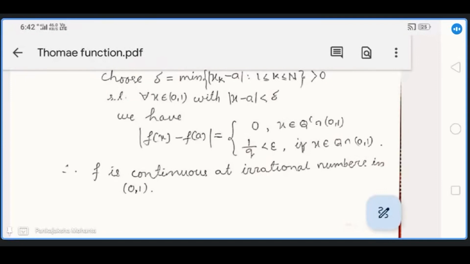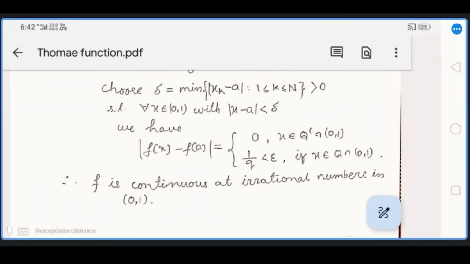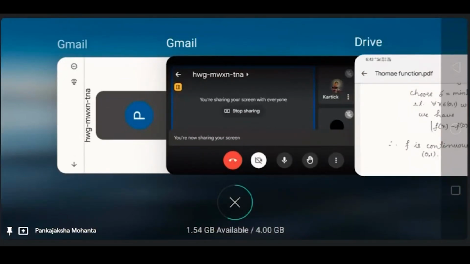Okay, this much. Any doubts? Okay, thank you, Pankajaksha. Yes. Any questions, comments, suggestions? Yeah, Pankajaksha. Yes. Okay, I have a question, Pankajaksha.